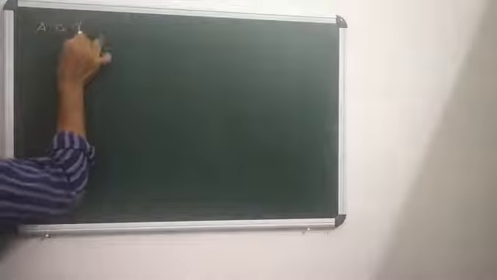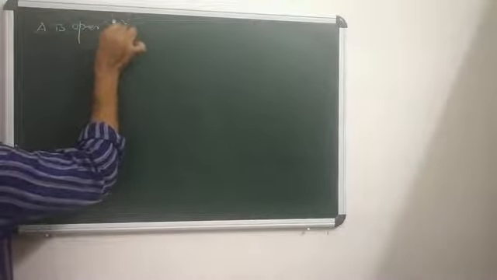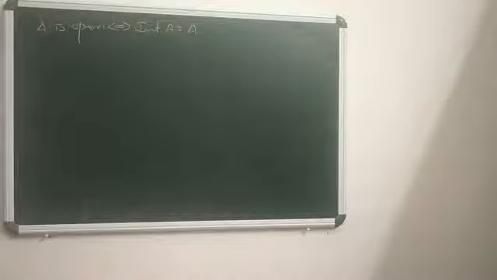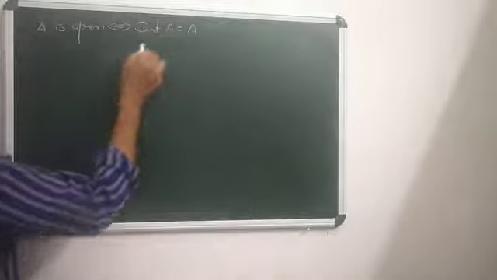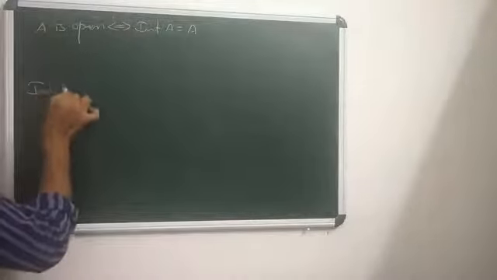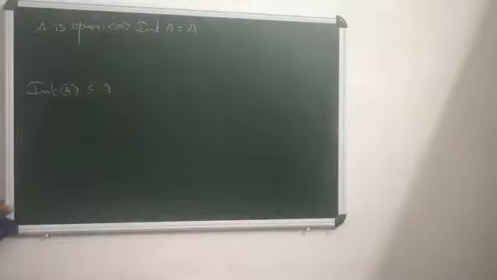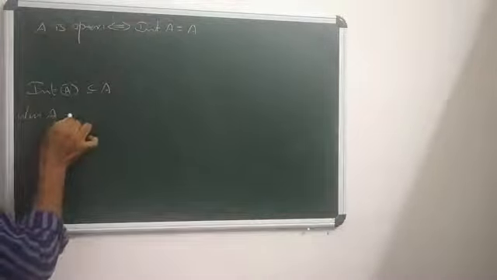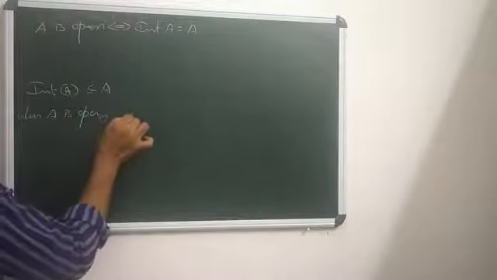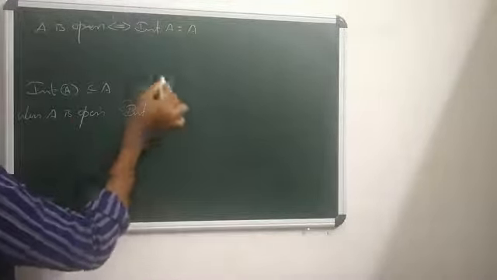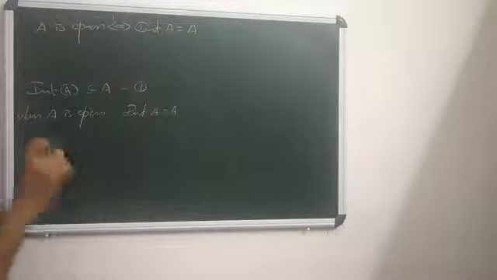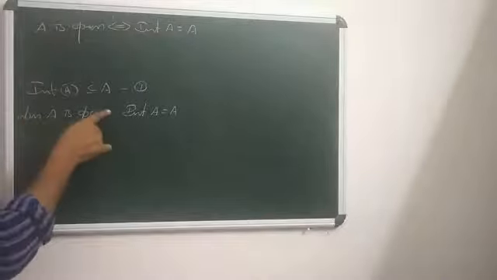A is open if and only if interior A equals A. Why? We know that interior A is always a part of A. This is immediate from its definition. When A is open, we know that interior A equals A. How? Interior A is a part of A, that is 1. Then for the equality, we have to show that A is a part of interior A.